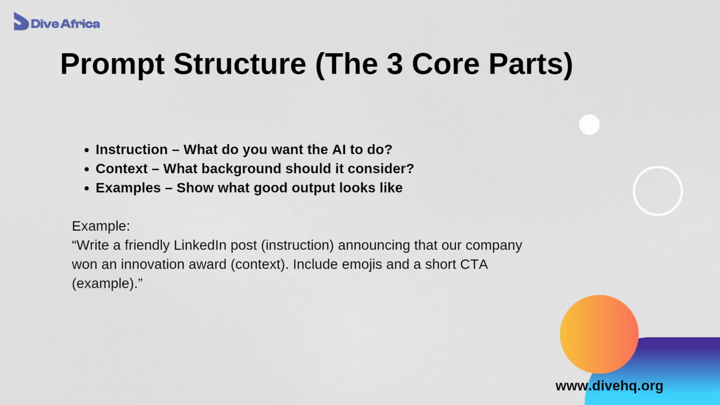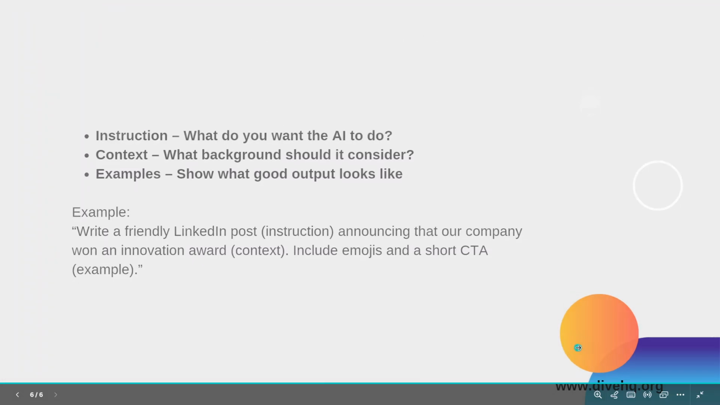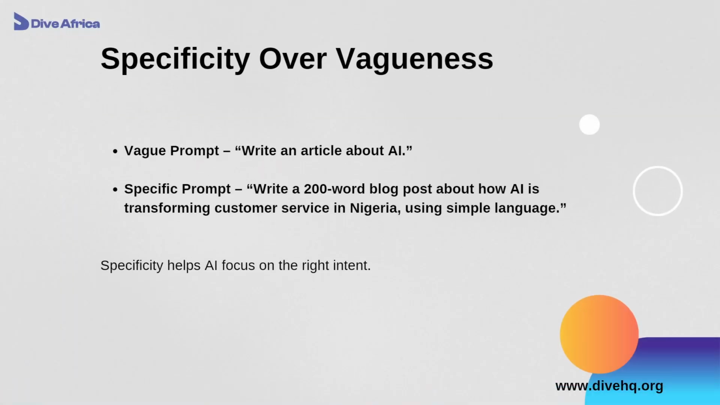Now, our example is: write a friendly LinkedIn post. That's the instruction. Write a friendly LinkedIn post announcing that our company won an innovation award. Context. Then include emojis and a short call to action. Example. So if you follow this pattern with your prompting, you find out you get a more optimized response as against just giving out your prompts with no guidelines, with no pattern.